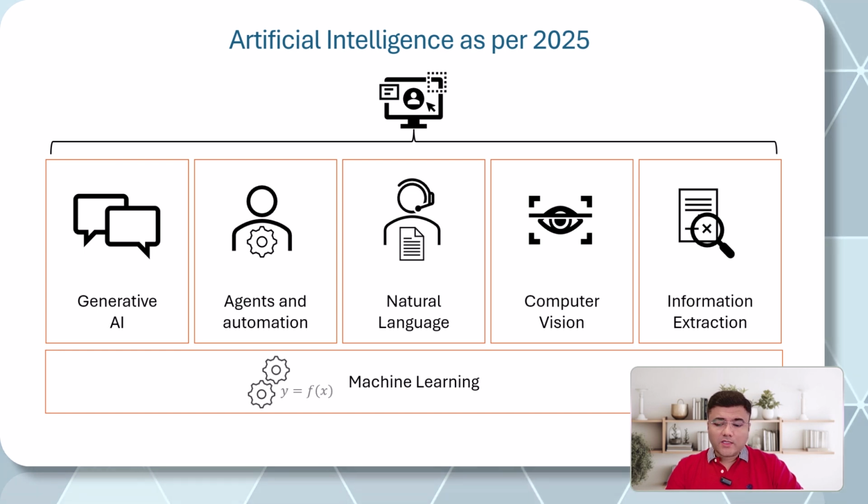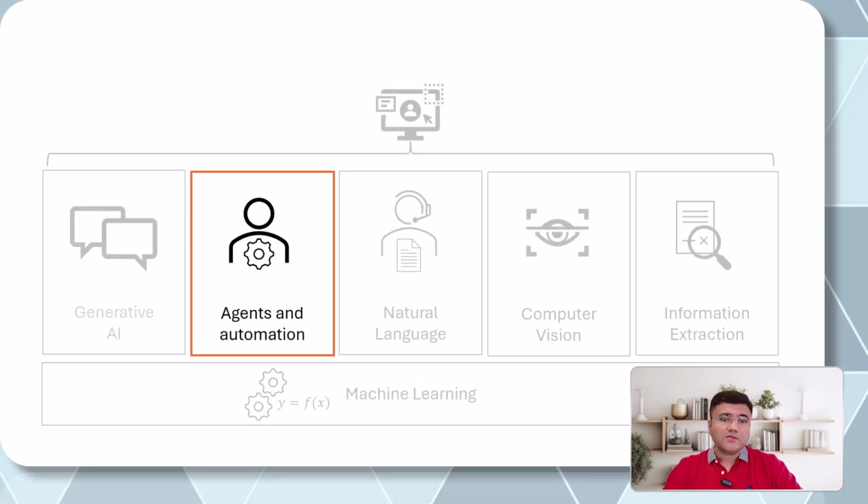Now let's start with today's focus. Today's focus is on agents and automation. First of all, let me start with what exactly an AI agent is and how it is different from normal chatbots. What will this do differently from generative AI applications? So many words and terms are there, and that's the reason we need to understand the term agent first.